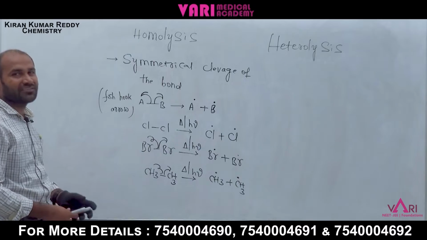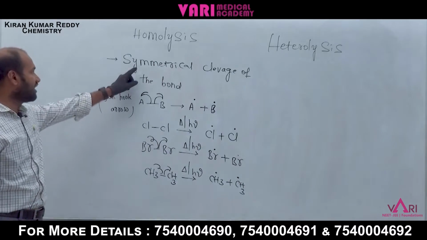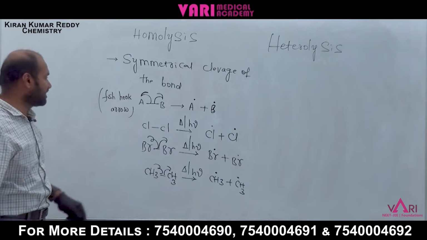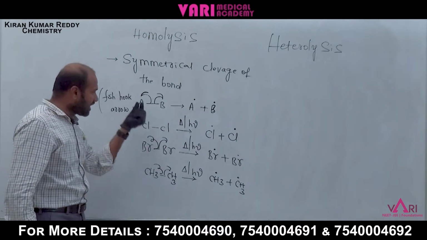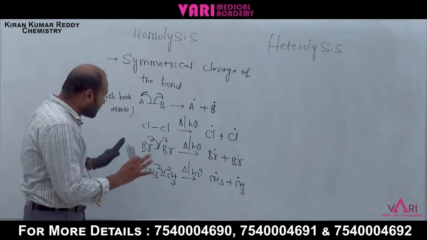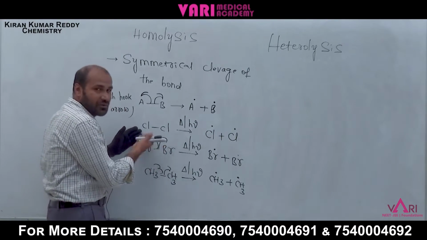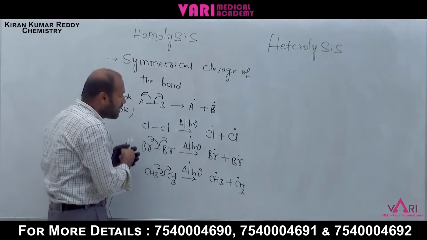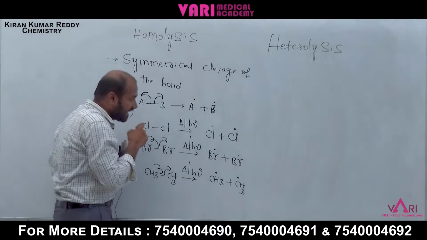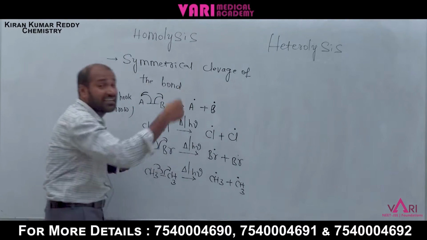What is homolysis, students? Homolytic cleavage is a symmetrical cleavage of the bond. This atom gives one electron, and the other atom gives the other electron. There is no electronegativity difference. These two are the same, with the same electronegativity, chlorine. In the presence of heat and light, they produce free radicals.